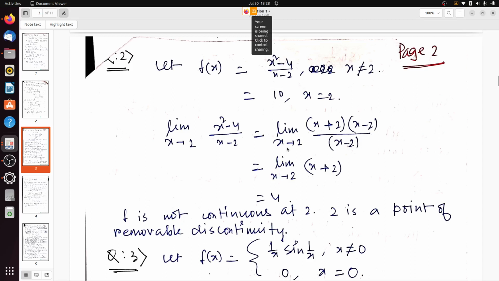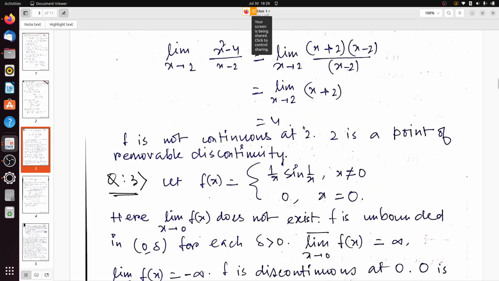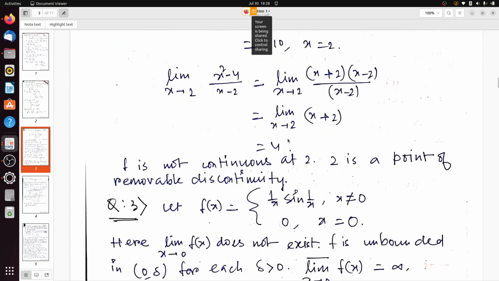So x is tending towards 2, but x does not equal 2. So (x + 2)(x − 2) divided by (x − 2) will give us x + 2. If we put x equals 2 here, we get 2 + 2, equal to 4. But what was the value given at x equals 2? The value was 10. But the limiting value we get is 4.